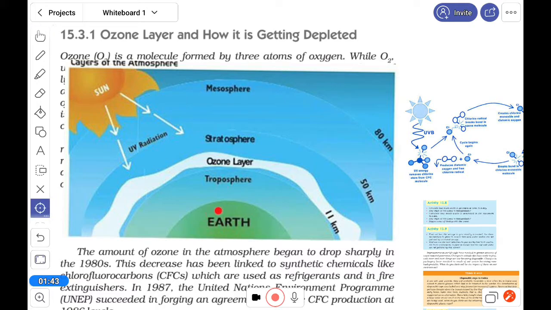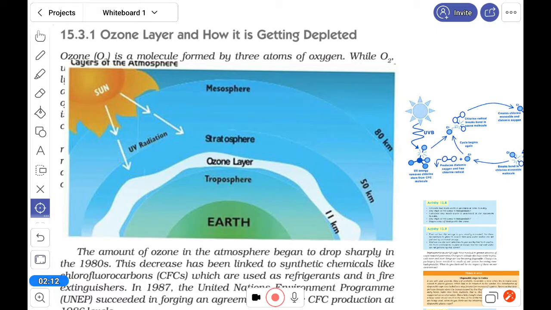This is the earth, troposphere, stratosphere. In geography you learn all this. In the stratosphere, approximately 16 to 60 kilometers, this white color you can see is the ozone layer. This O3 gas is present.